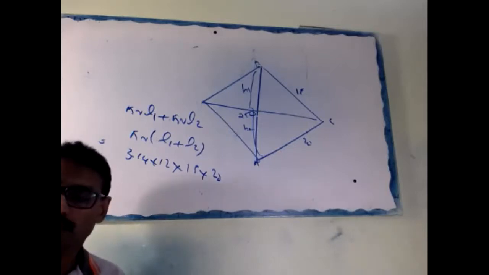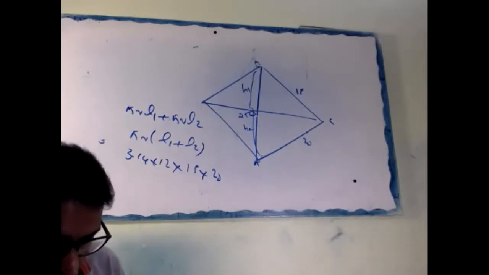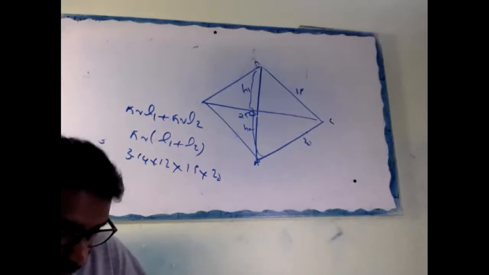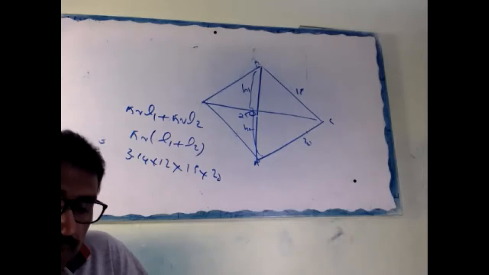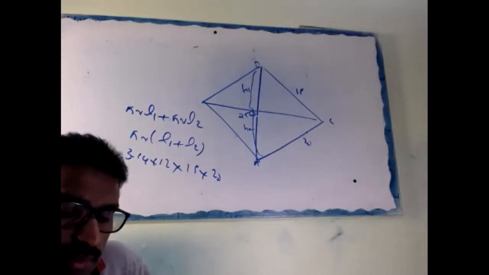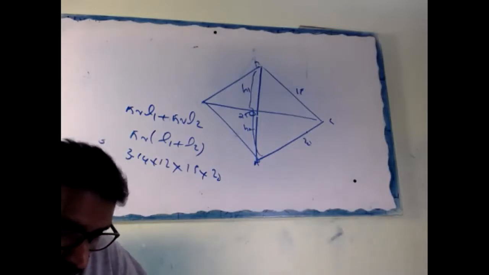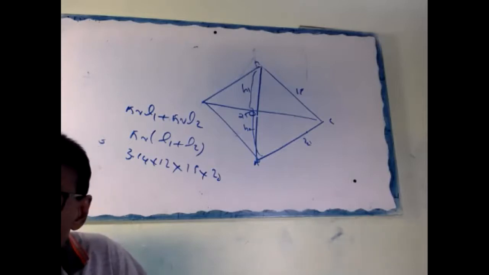Okay, right. There are two spheres of same metal weighing 1 kg and 7 kg.